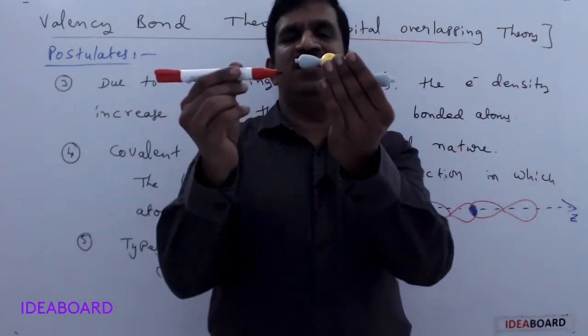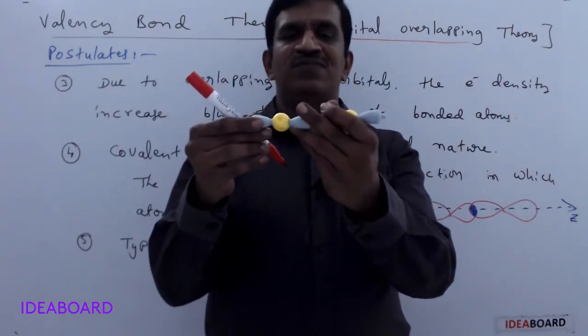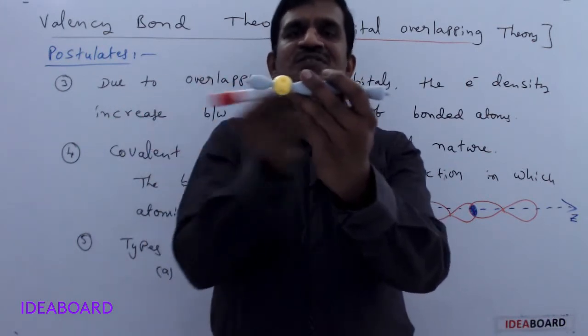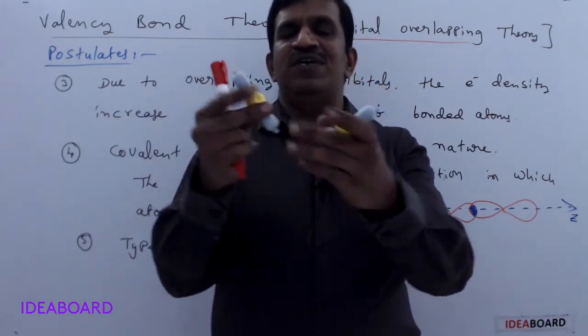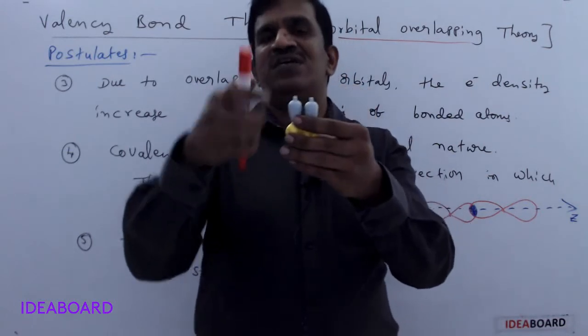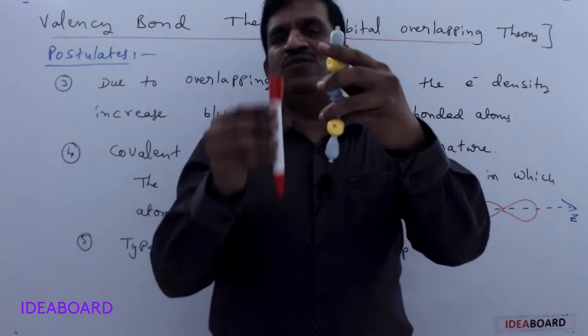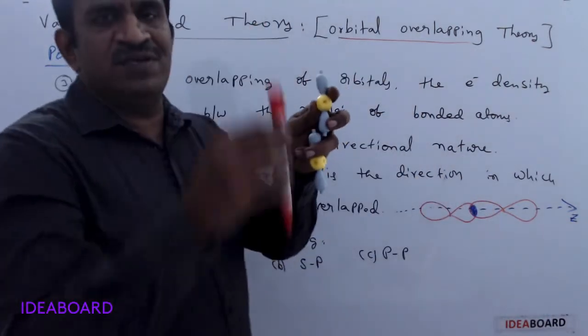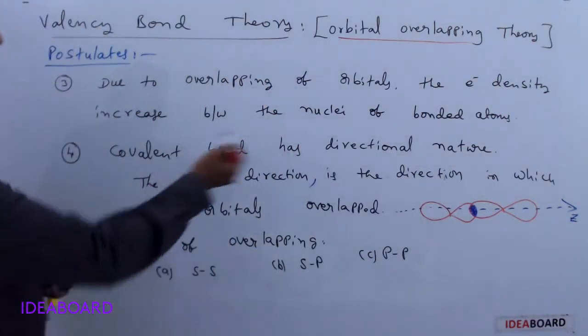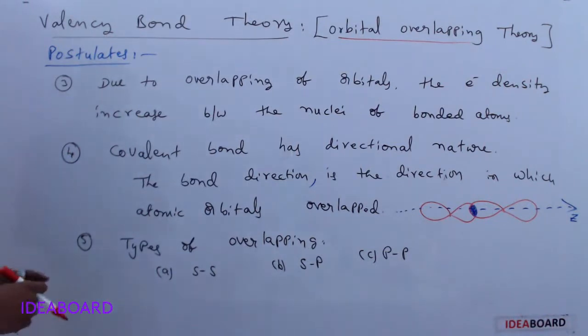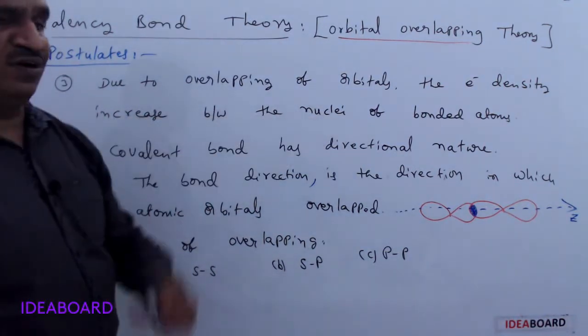Suppose they are overlapping in that direction, then the covalent bond is formed in that direction only. So based on the direction of overlapping of atomic orbitals, we can say the covalent bond direction. So the covalent bond is a directional bond.